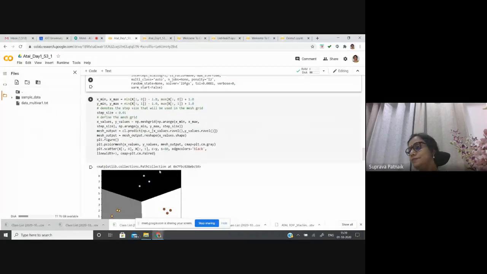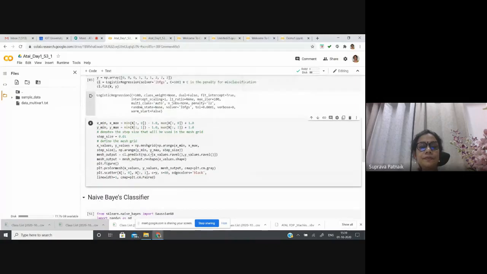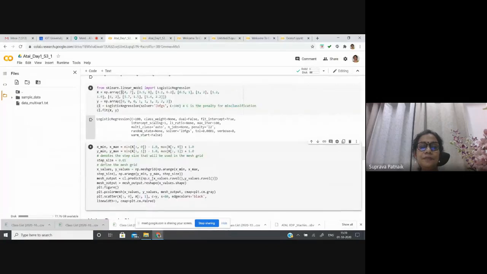Then comes the part to visualize what has happened. From this, I'll take the range of X minimum and maximum, and the range of Y minimum and maximum. With that range, I have to create a mesh grid, the space with the grids. I have taken the step size for this grid with an interval of 0.01.